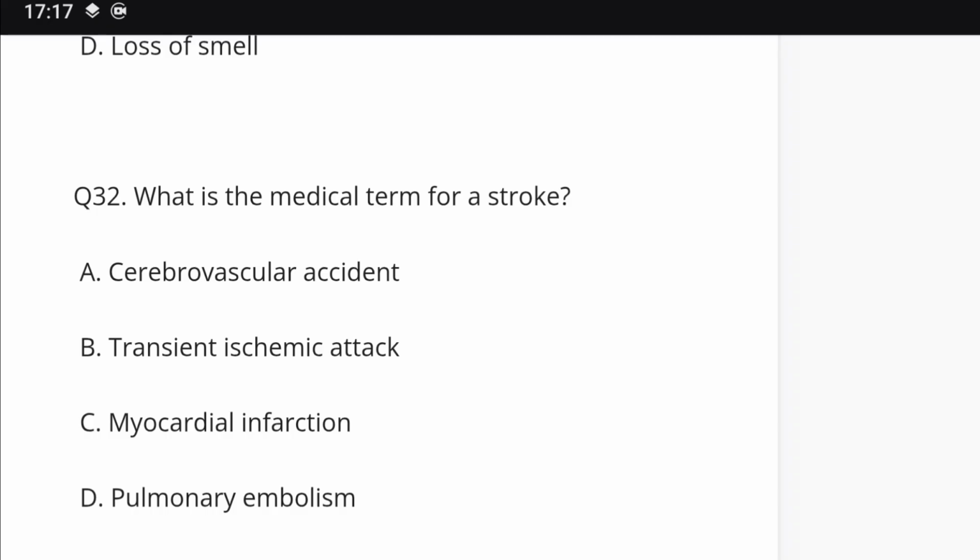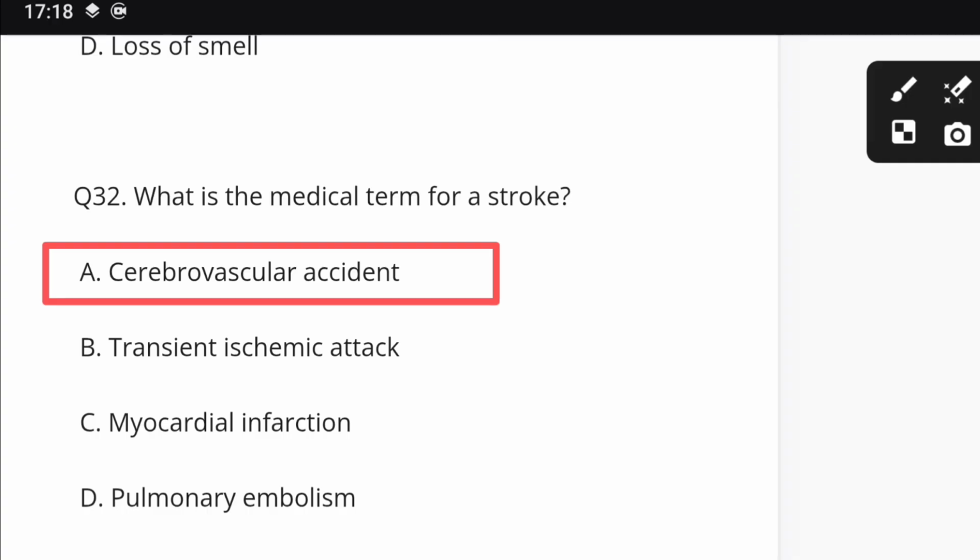Question number 32. What is the medical term for a stroke? Cerebrovascular accident, TIA, myocardial infarction, pulmonary embolism. Right option is CVA, cerebrovascular accident.